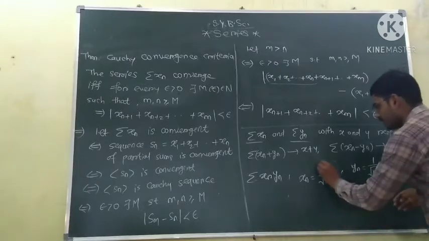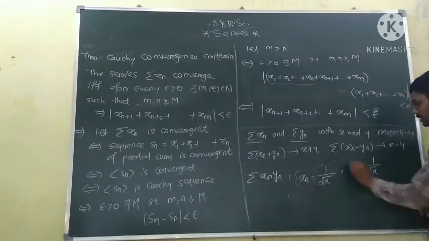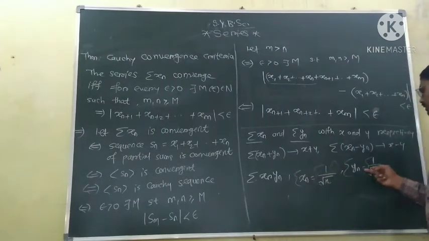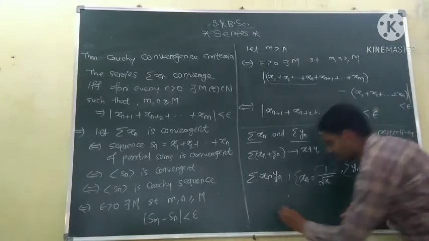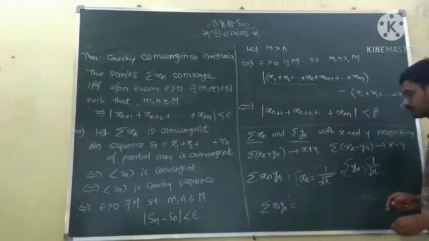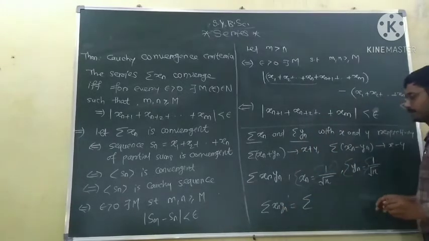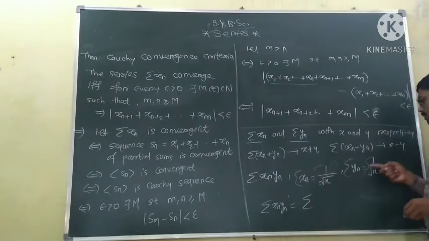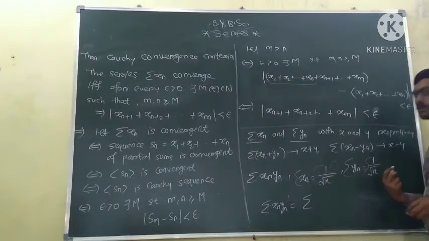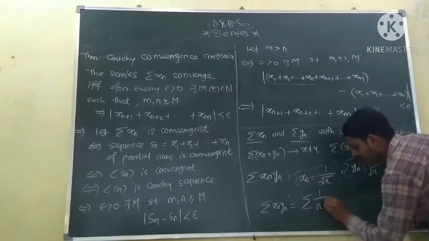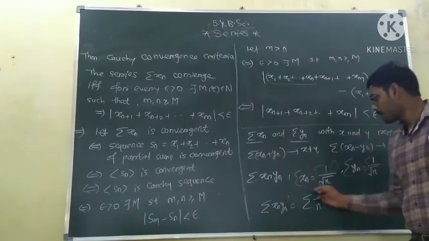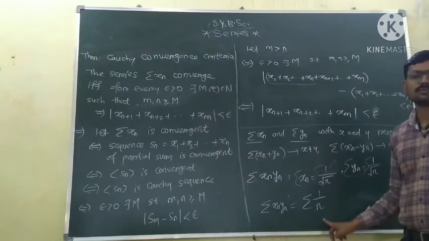This is the series 1 by root n, and this is also the series 1 by root n. Now the series xn into yn will become a series. What is xn? 1 by root n. What is yn? 1 by root n. So 1 by root n into 1 by root n is equal to 1 by n. So series xn into yn is series 1 by n. But we have seen the series 1 by n is not convergent.